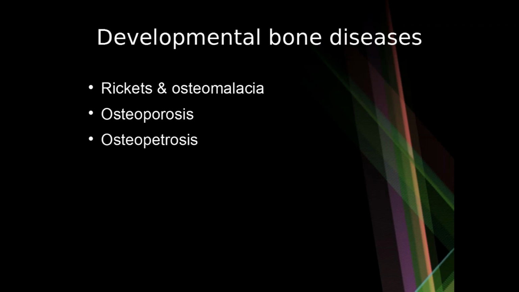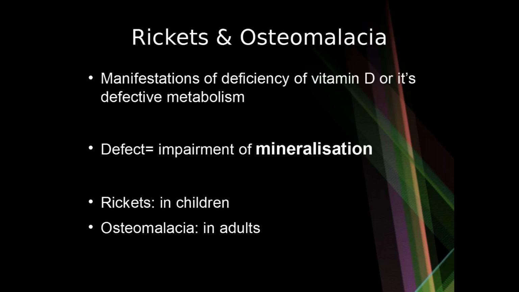In this video, we'll discuss 3 developmental bone diseases. The first one is rickets, the second is osteoporosis, and the third one is osteopetrosis. Let's start with the first topic, that is rickets.